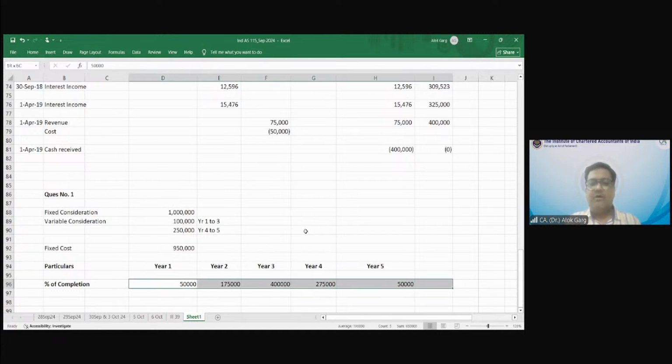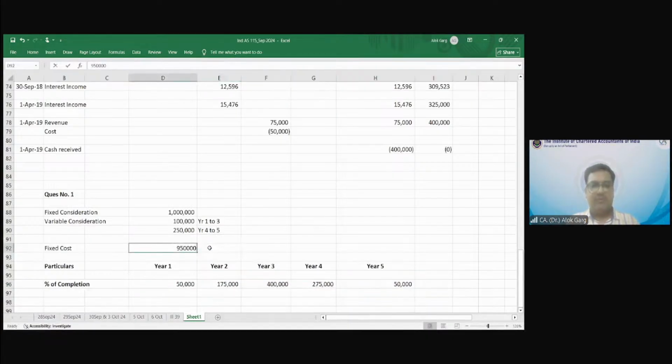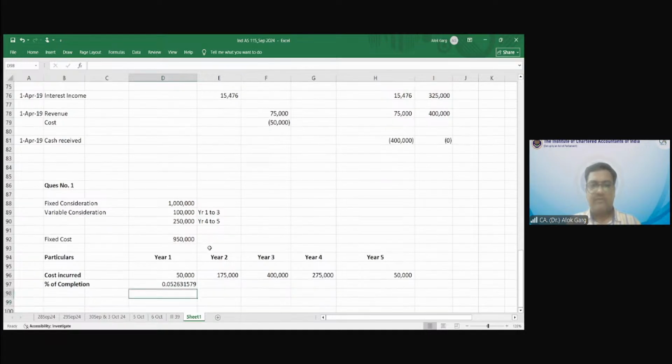What is my total cost? 9,50,000 is my total cost. So what is my percentage of completion? 50,000 divided by 9,50,000. 5% is my percentage of completion.